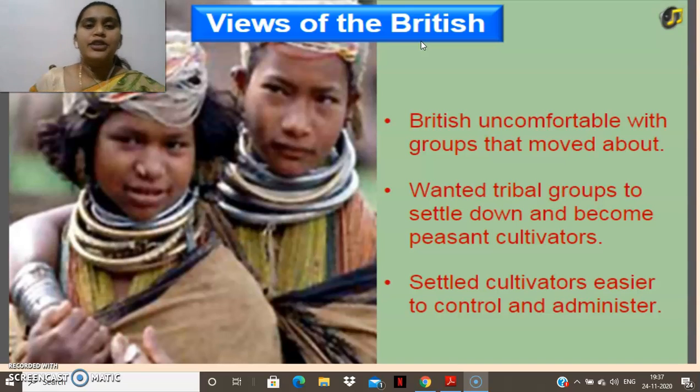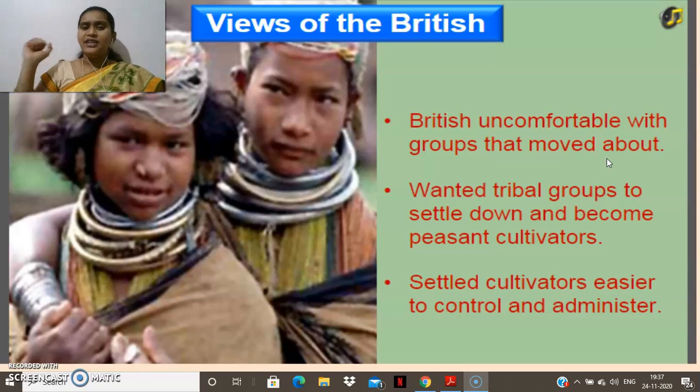Okay, see here, the views of the British. The British were uncomfortable with groups that moved about. So what happens here, children? Just imagine shifting cultivation. They will be moving from one place to another for the cultivation activities.